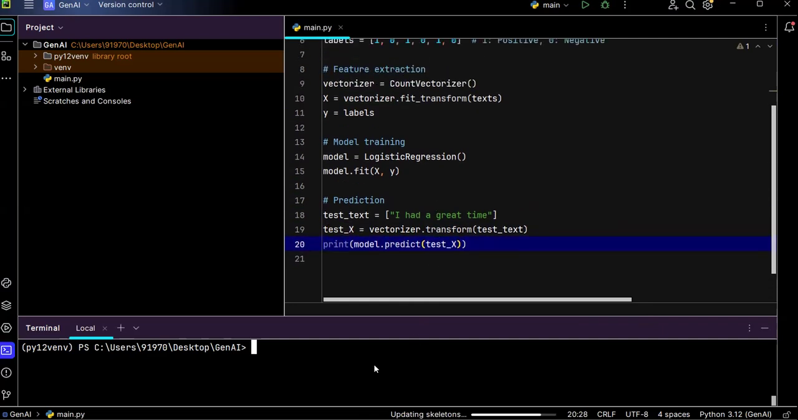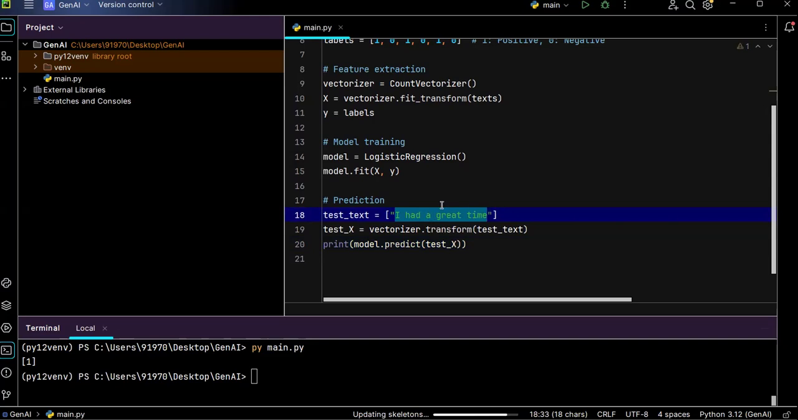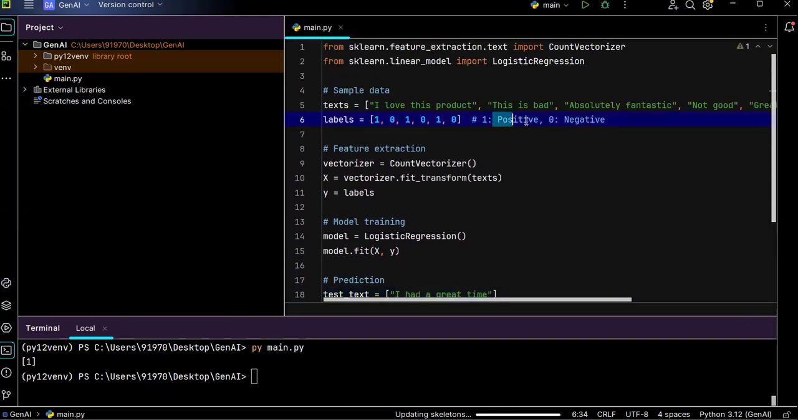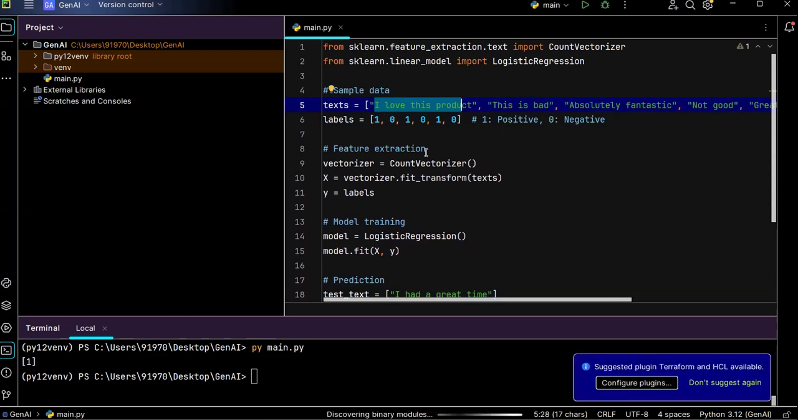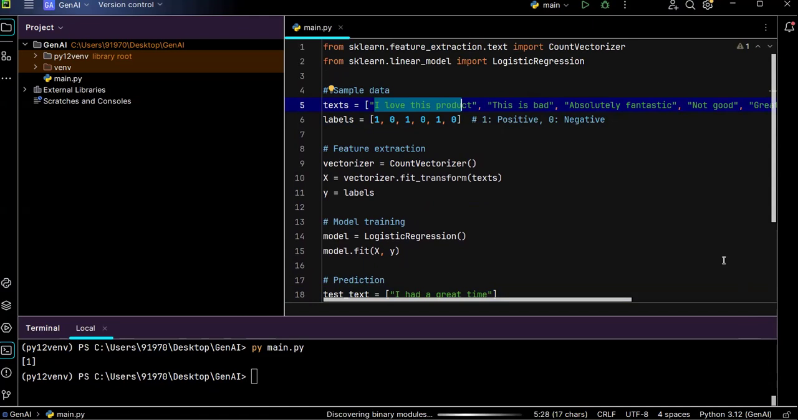Yes. Now I'm just running this by using py main.py. Since this is a positive sentence, I need to get a response like positive. So 1 I am getting. So what does 1 represent? 1 represents positive. I love this product, it's positive, I'm representing it with 1. This is bad, it's a negative sentence, so that's why I'm representing it with a 0.